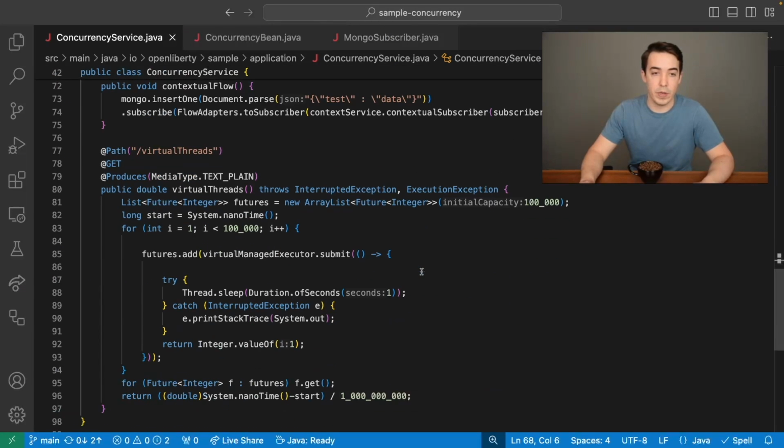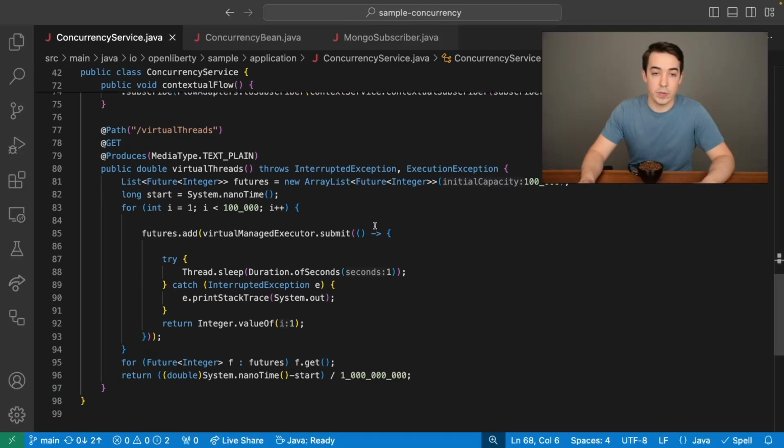Our third REST endpoint is virtual threads. For this endpoint, we spin up 100,000 virtual threads, each of which just does a simple sleep for 1 second because that's an easy blocking task. This is where virtual threads really excel, when there are a lot of threads and simple blocking tasks.